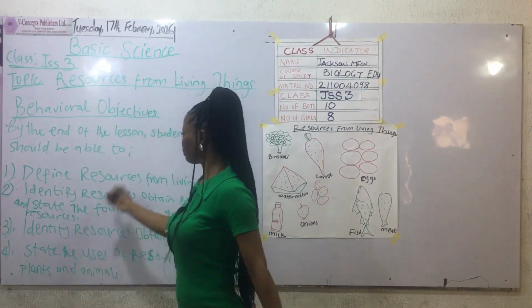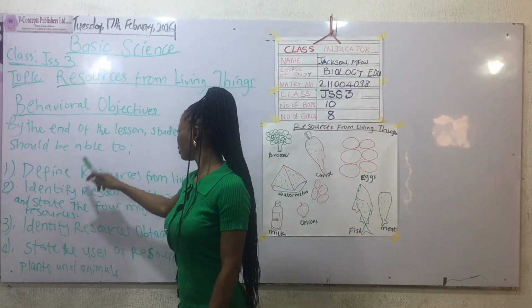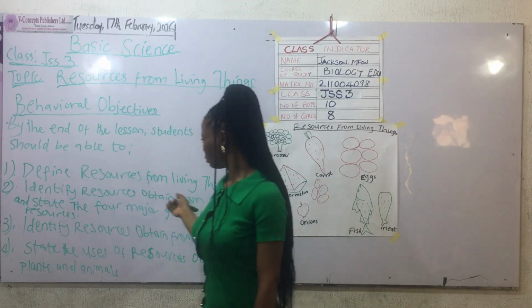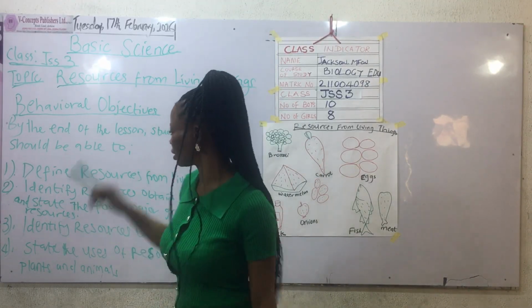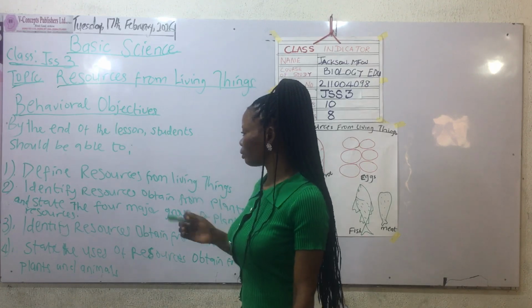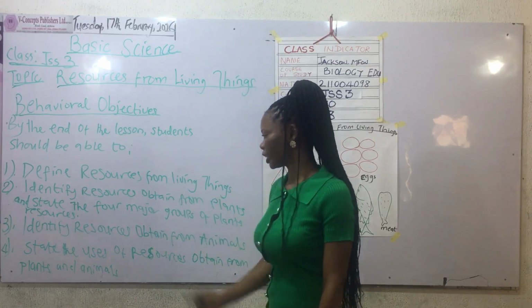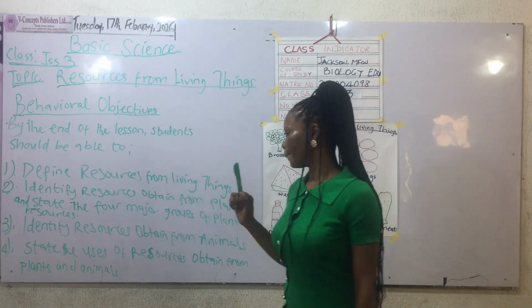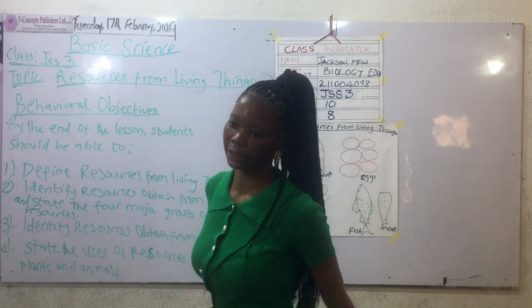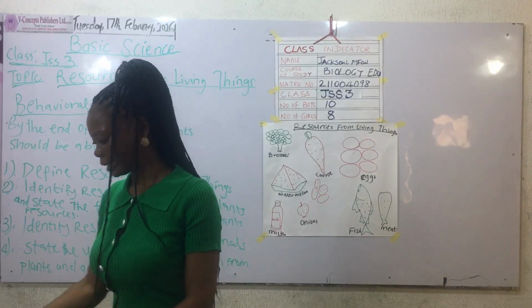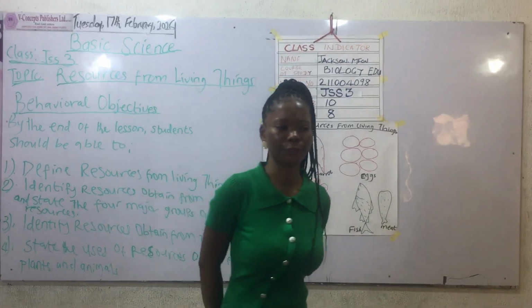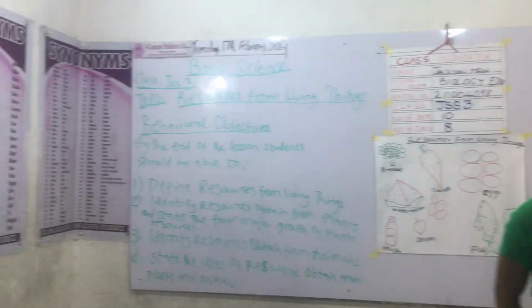We spoke about resources from living things, the definition of resources from living things. We talked about plant resources. We talked about animal resources. We talked about the uses of resources. Now, who can tell me the meaning of resources from living things? Okay. Resources from living things are those materials or assets that are acquired from living things. Thank you. Hand up.